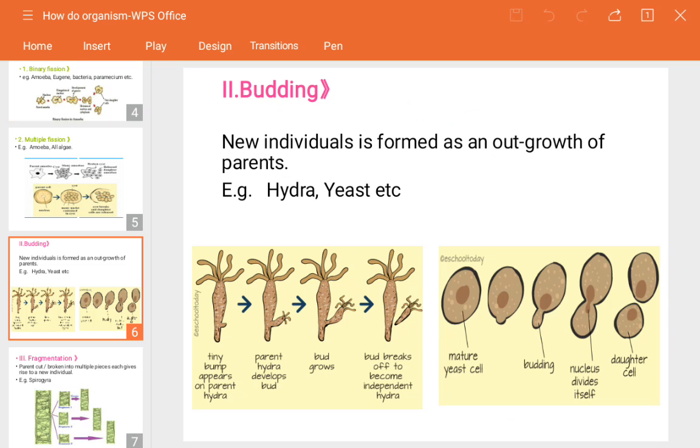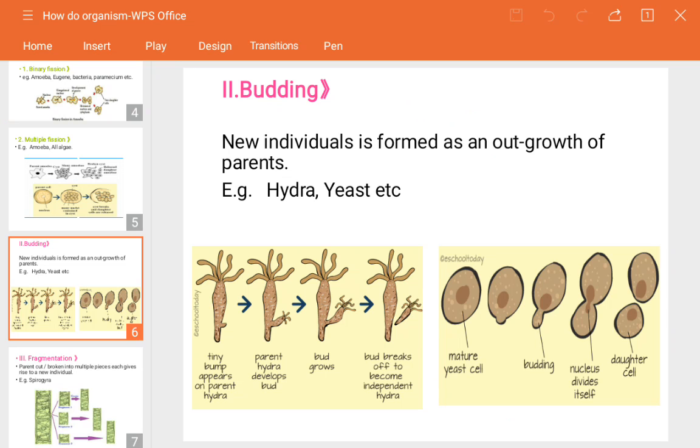But in case of yeast, what happens is that before detaching from its parent, the outgrowth itself also has one small outgrowth bud. Later it divides. So see guys, sometimes in yeast, even if they have buds on the parent, it will not always break down; sometimes it stays as it is for a longer time. Again, as time goes on, that small individual also has a small projection on itself.